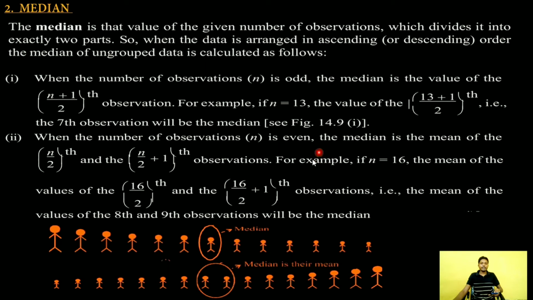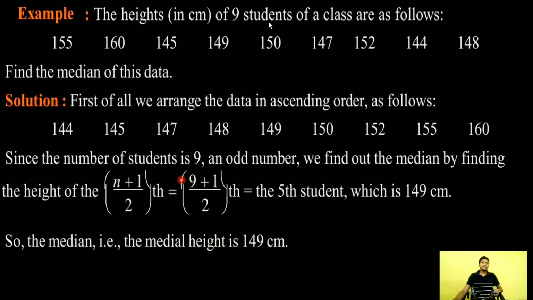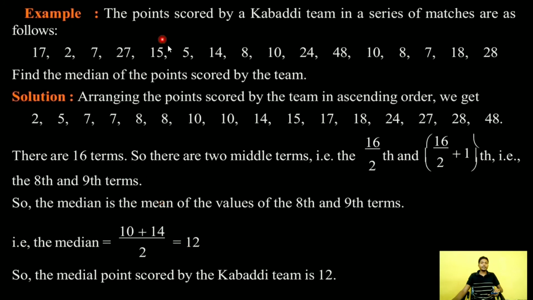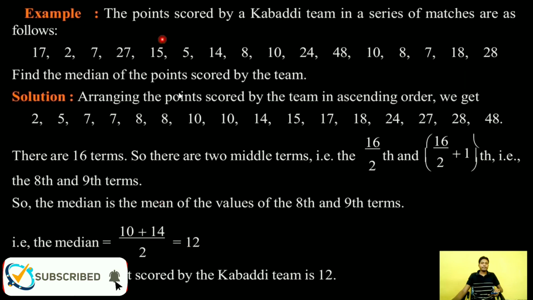Clear? For example, this is the median for odd here, and this is the even section. Also here median is 2. This is an example and its solution, and this is also an example and its solution about median.